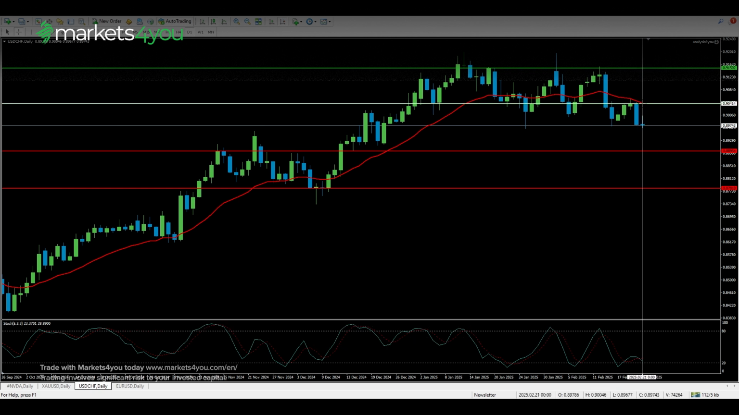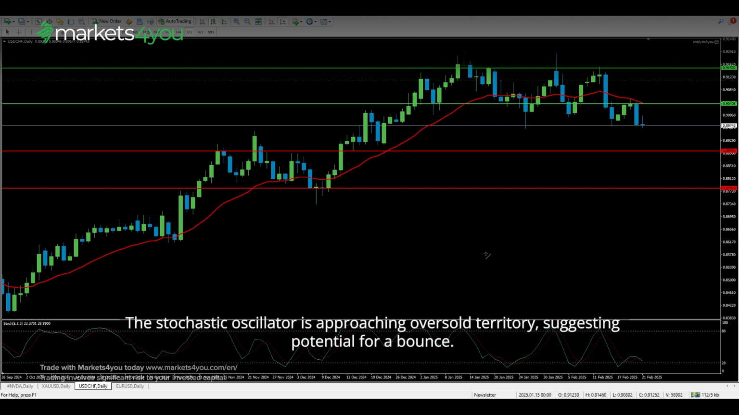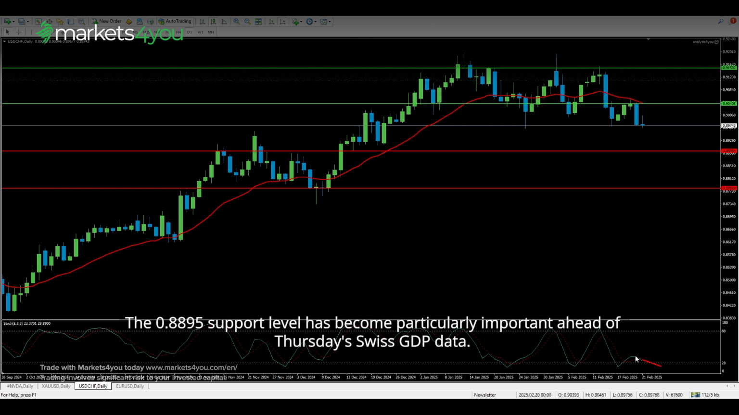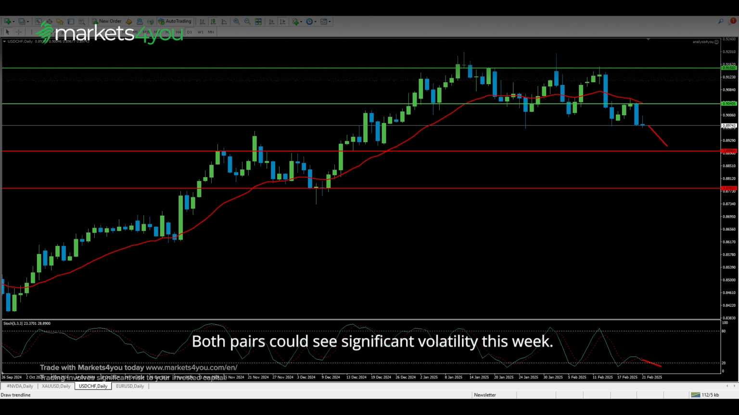The pair has been showing weakness after breaking below key support levels, with the 20-day moving average now acting as resistance. The stochastic oscillator is approaching oversold territory, suggesting potential for a bounce. The 0.8895 support level has become particularly important ahead of Thursday's Swiss GDP data. Both pairs could see significant volatility this week.